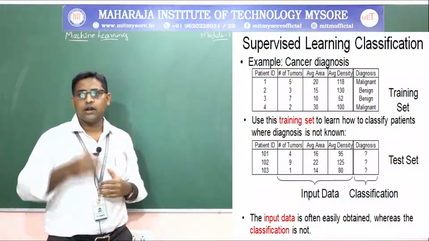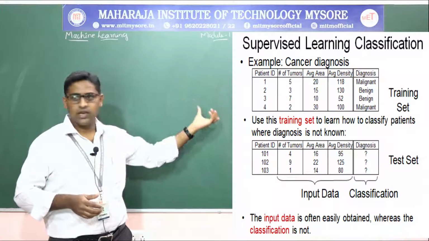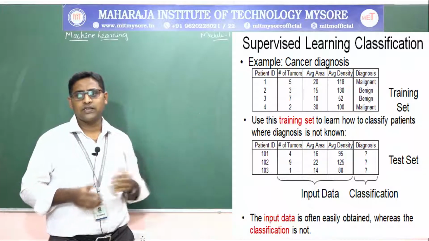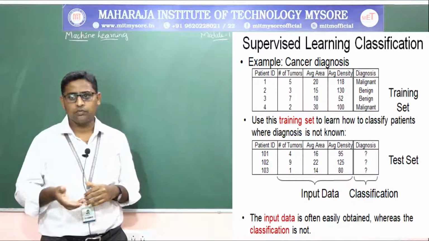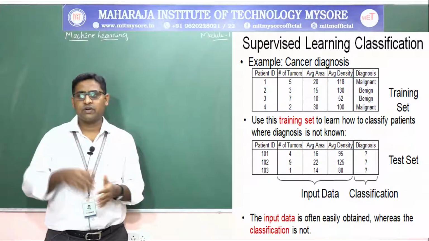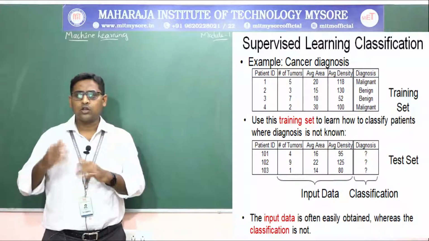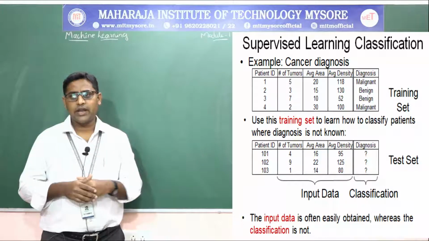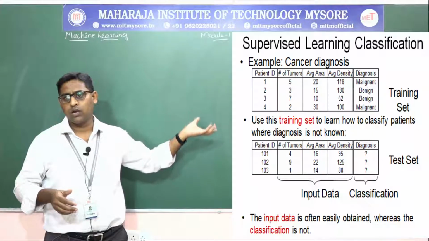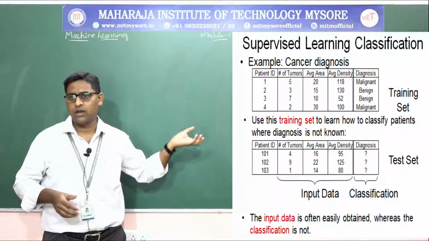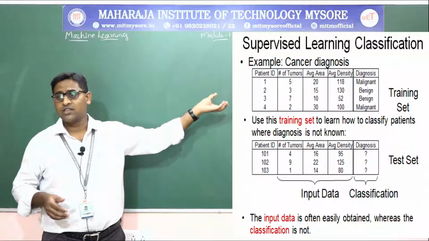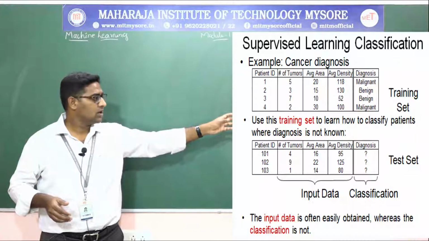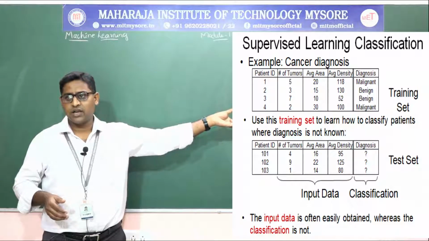That is called the training set. Using this training set, we need to learn how to classify the patients whose diagnosis is not known, like whether it is stage 1, stage 2, stage 3, etc. Patient IDs 101, 102, 103, with the number of tumors, average area and average density given, but diagnosis not yet done. That is called the test set.